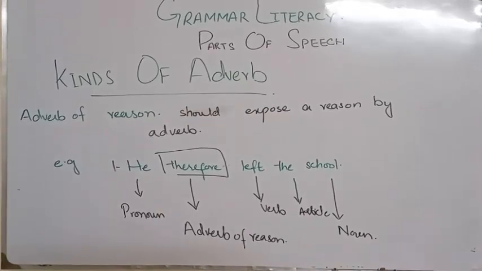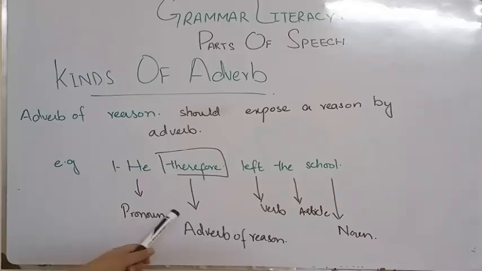Alright, this is the last kind: adverb of reason. It is written here that it should expose a reason by the adverb. There shouldn't be a reason written out in the sentence, but a word should expose the reason. There should be something behind that scenario, some reason behind what is happening in that sentence. For example: he therefore left the school. It's very simple, very common. He therefore left the school.